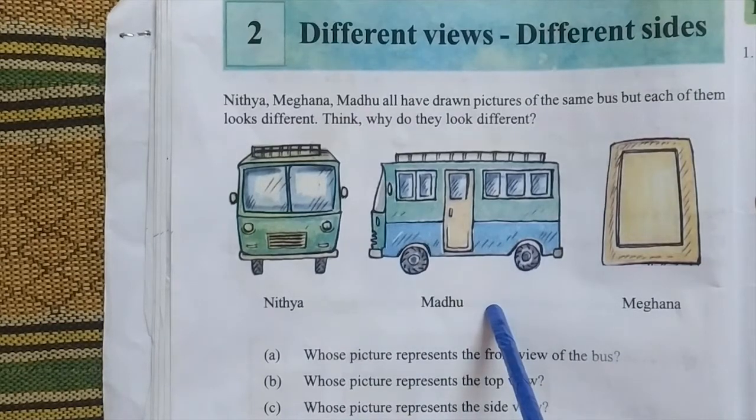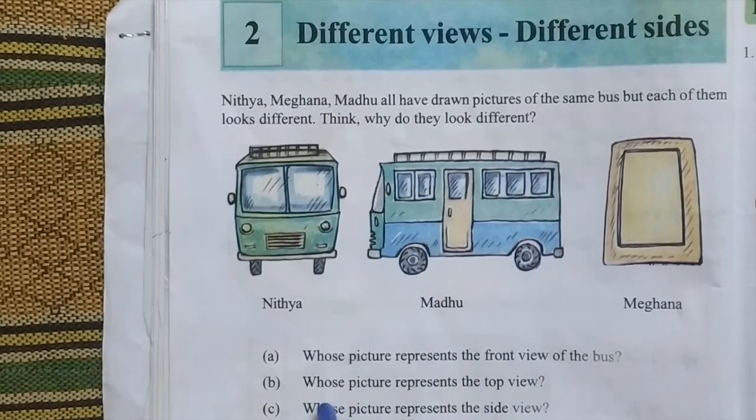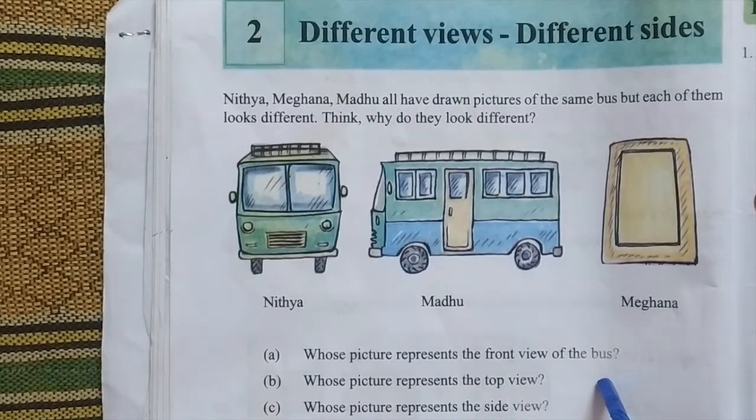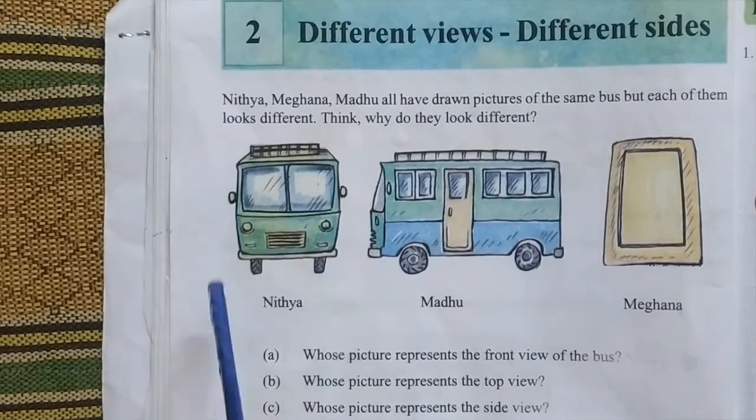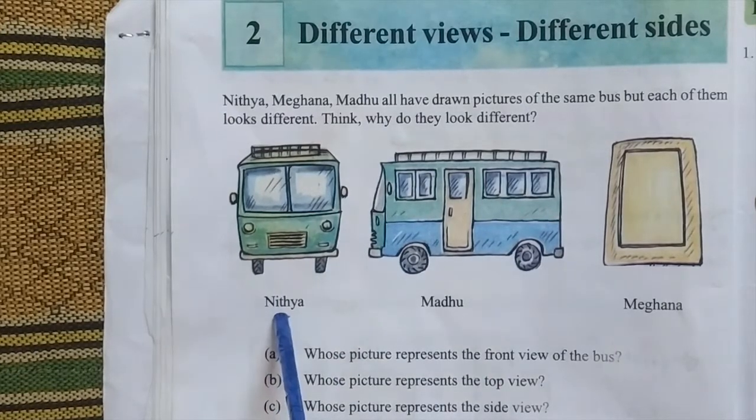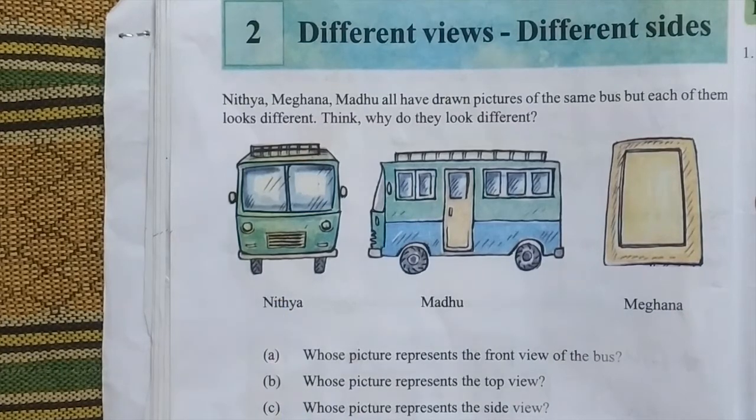Okay, children? So, whose picture represents the front view of the bus? Which is the front view, children? This one. Nitya. So, Nitya's picture represents the front view of the bus. Now, the next question.